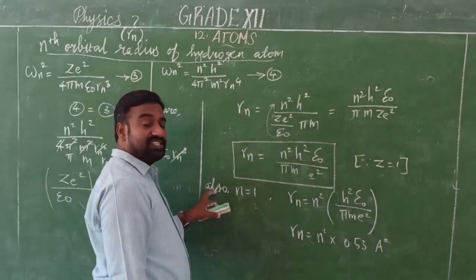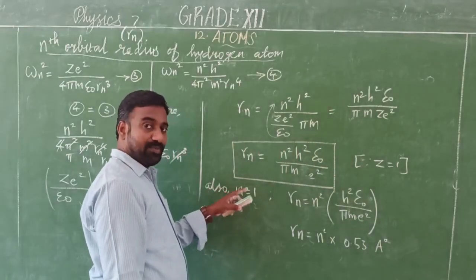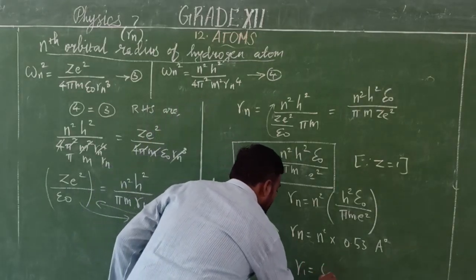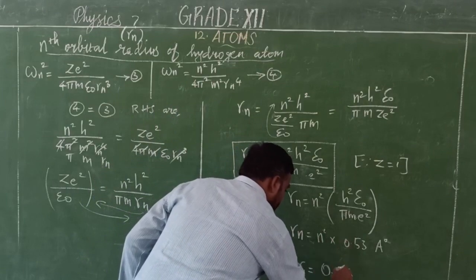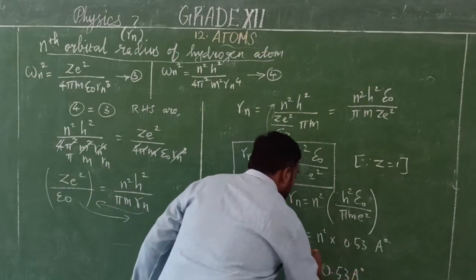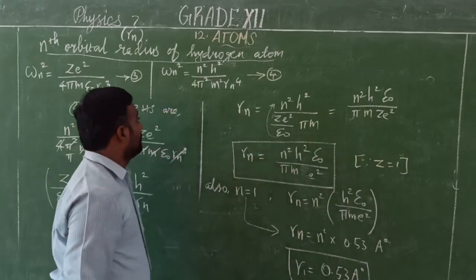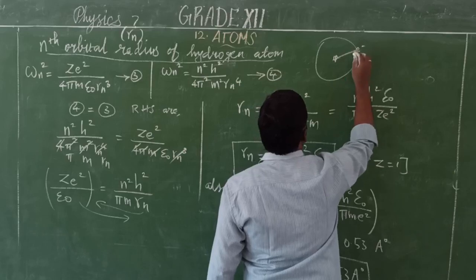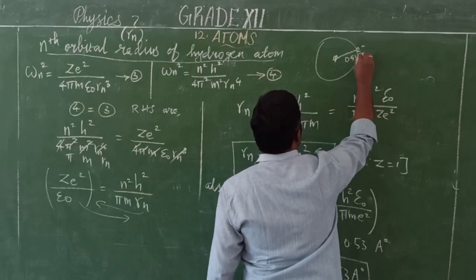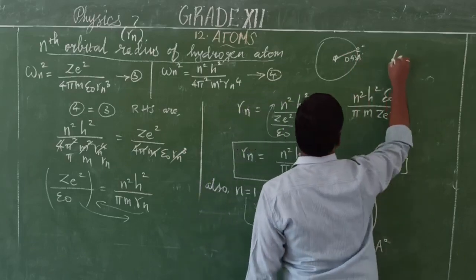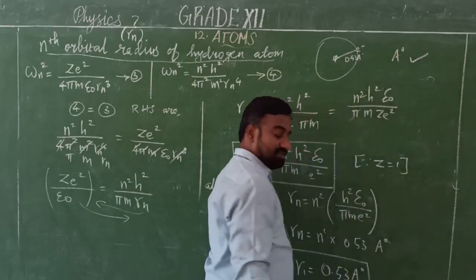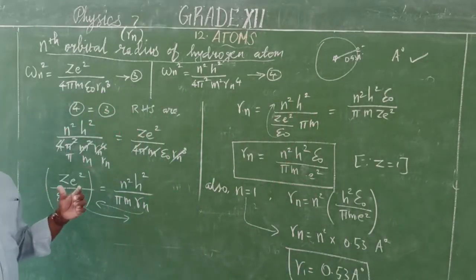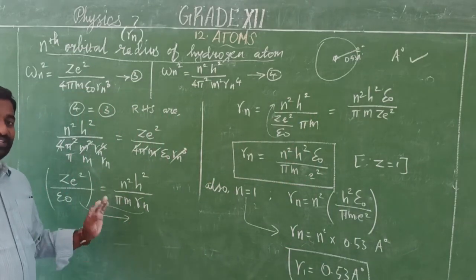Okay, and for a hydrogen atom, the electron is in the first principal quantum number, n equal to 1 only, no? So finally R1 is equal to 1 square times 0.53 Angstrom. So for a hydrogen atom, the electron is located at how much distance from the nucleus? 0.53 Angstrom. So atomic radius comes in the order of Angstrom. Okay, this is the atomic radius, which comes in Angstrom. We got the nth orbital radius. Very simple things. The derivation looks big, but it is very simple steps only.